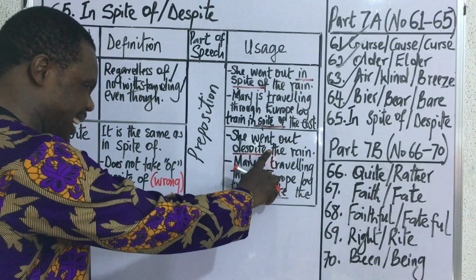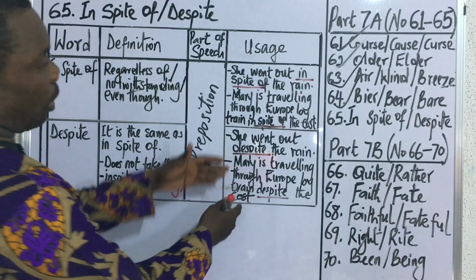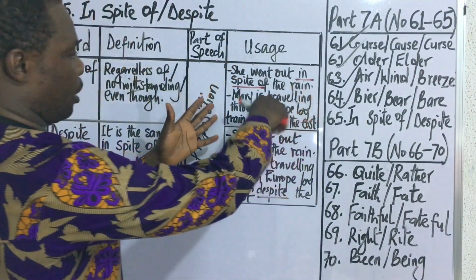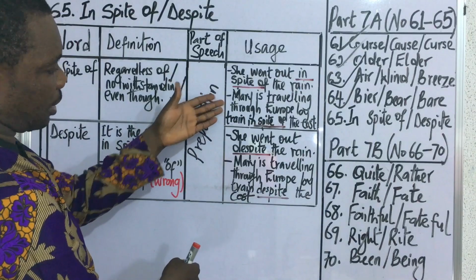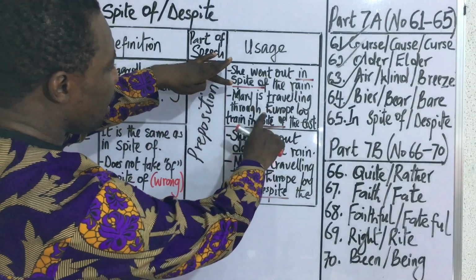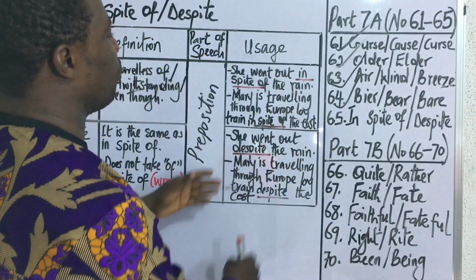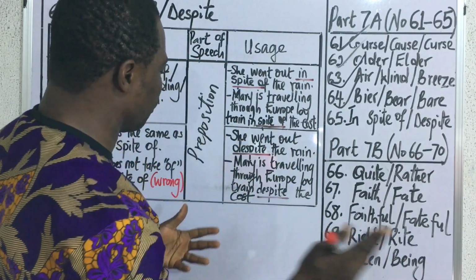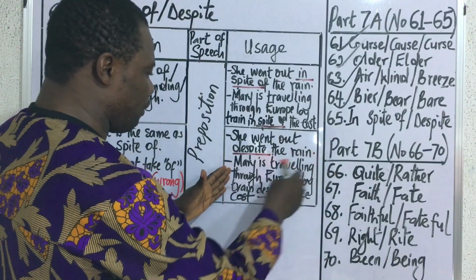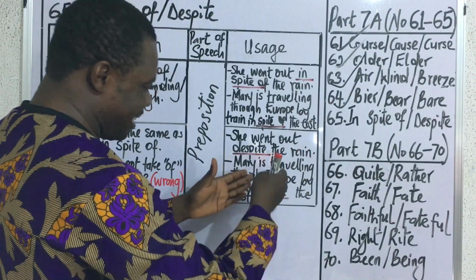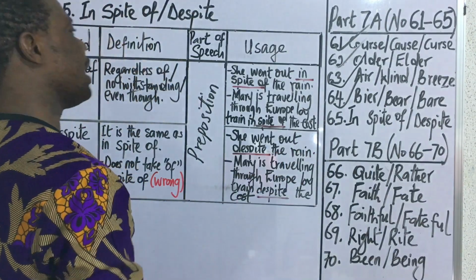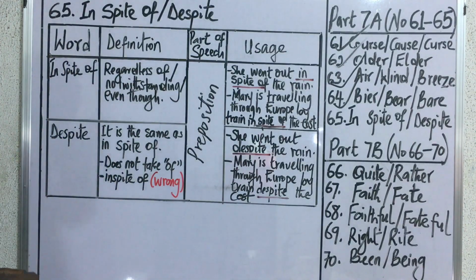So of is not needed in this expression. Then the second one is also a rewording of the second example. Mary is traveling through Europe by train in spite of the cost. So when we remove in spite of, we now have Mary is traveling through Europe by train despite the cost. So that is how to use these words in expressions.